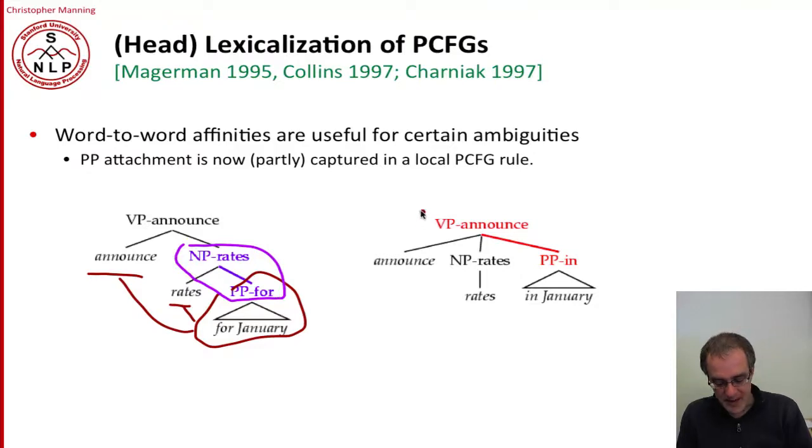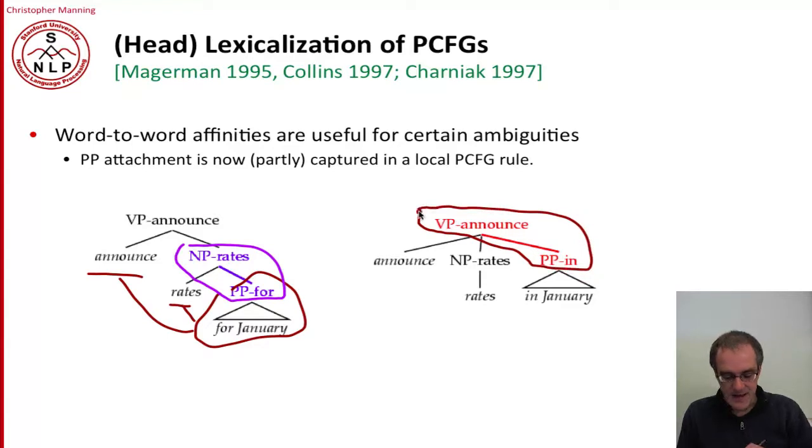Or we can say we have a VP announce is expanding on its right-hand side to a PP in. Is that a reasonable thing to happen or not? And so we can use this information to better model PP attachments than we could in a vanilla PCFG.